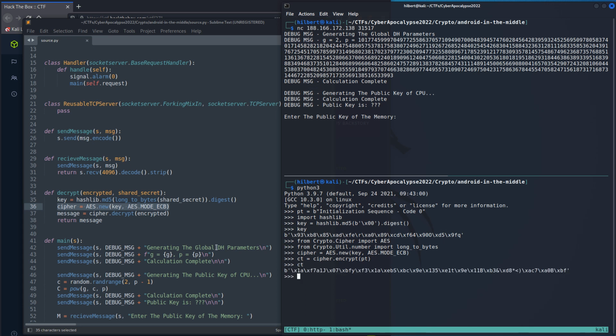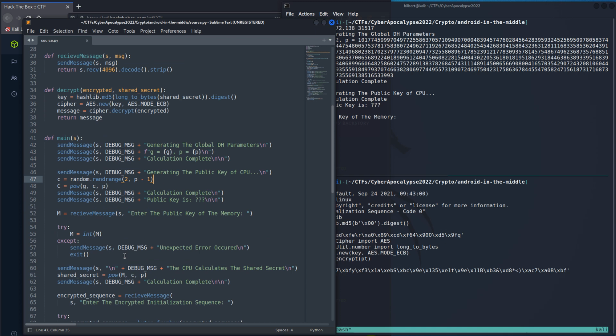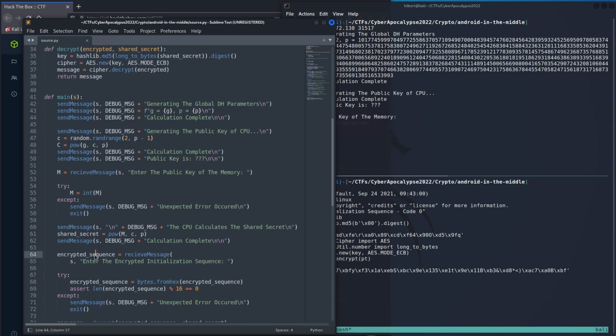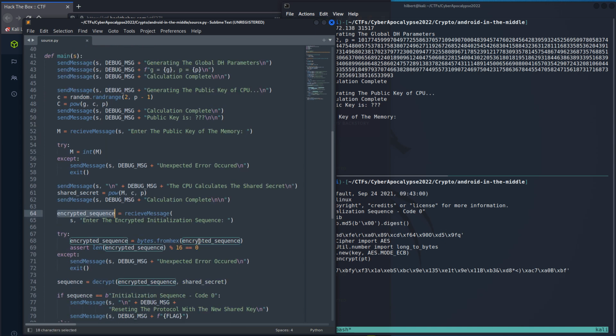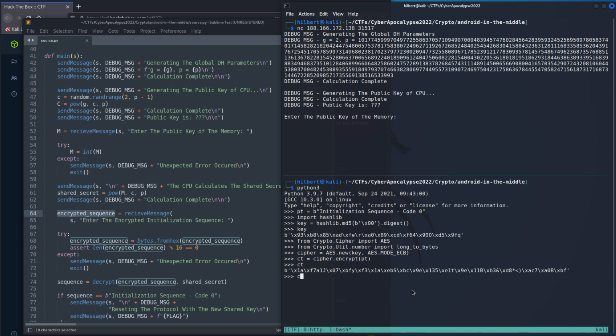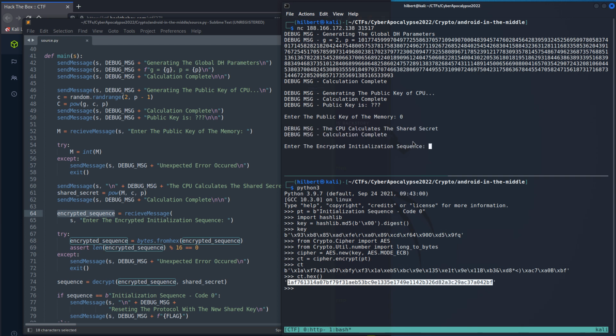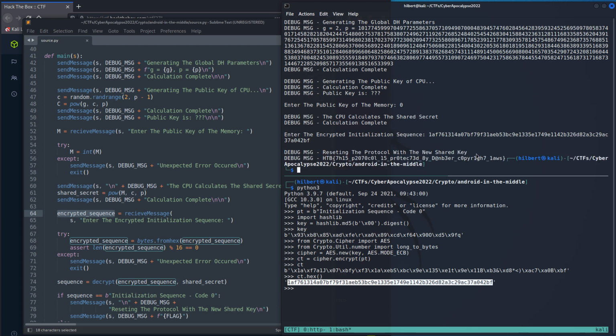And then we know that it wants it in hex because when we enter it in here, it's converting it from hex into bytes. So we need to convert that to hex. So basically, we want to tell it 0, and then give it this message, which it should decrypt, and we should get the flag, which we did.